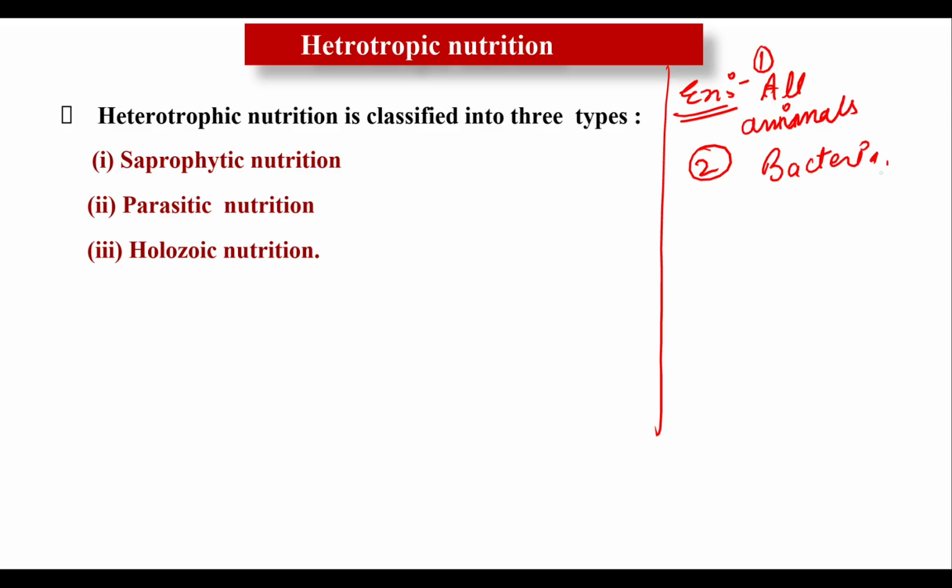bacteria and most of the fungi. So organisms not having an autotrophic mode of nutrition, these organisms are known as heterotrophs. Okay, clear? So non-green plants like yeast are also heterotrophs. Keep this in your mind. This can be framed as a question. These are important questions. You have to learn all the examples.